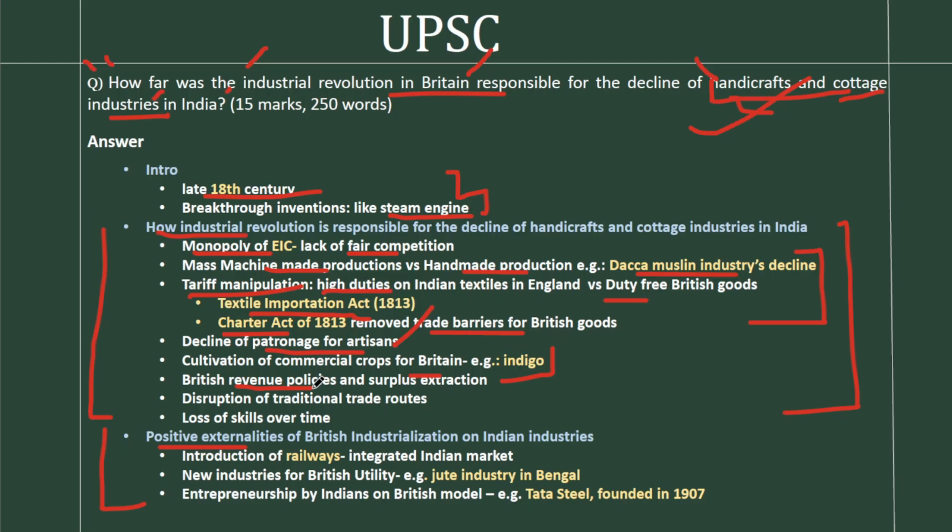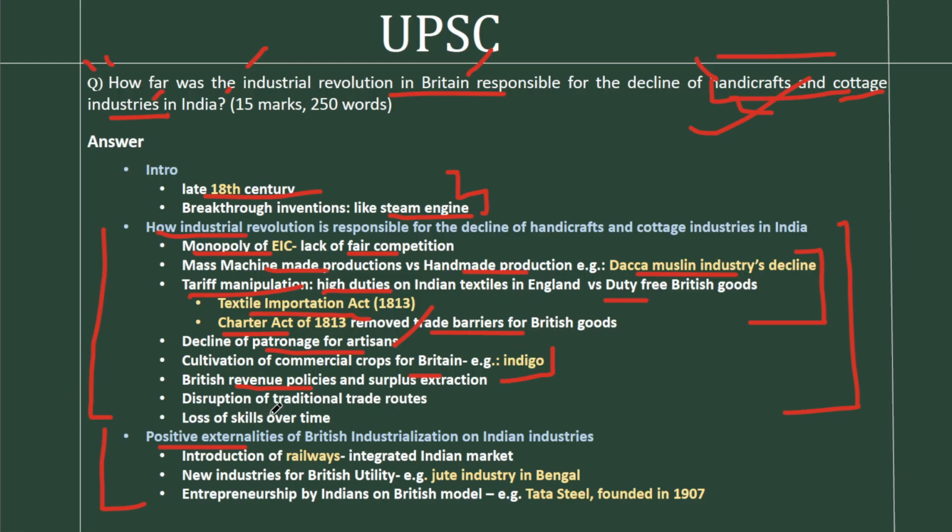For example, they directed every policy for surplus extraction. Surplus extraction results in lack of surplus for allocation to Indian industries. So when the government, Indian princely states, or investors don't have surplus in their hand, how are they going to invest in industries? So this is a major reason.